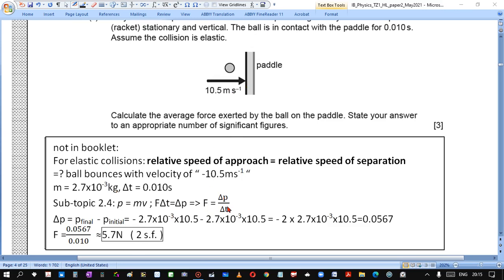It is the rate of change of momentum. Momentum is mv. So the change of momentum will be 2 times the momentum at the beginning, before the bounce. We divide by time and we get 5.7 newtons, and the same force acts on the paddle. So the forces are equal and opposite.